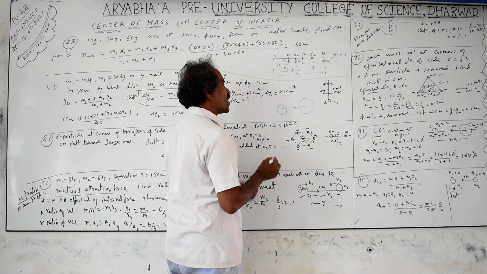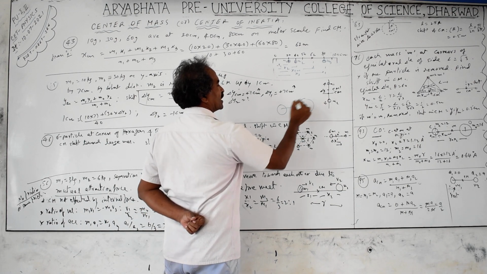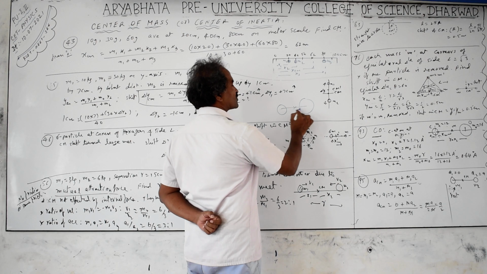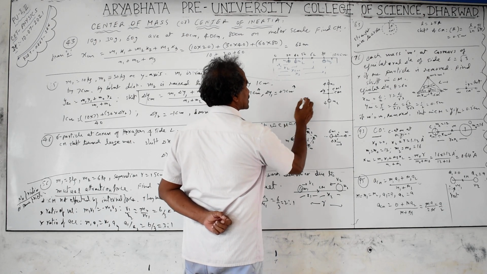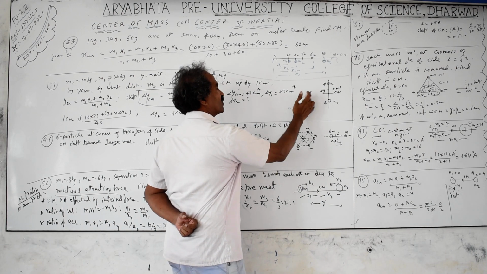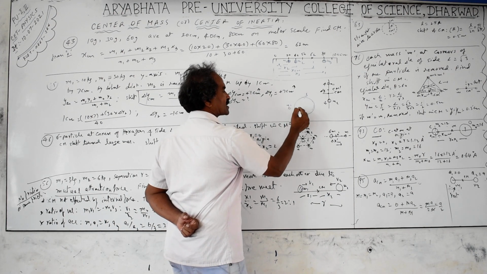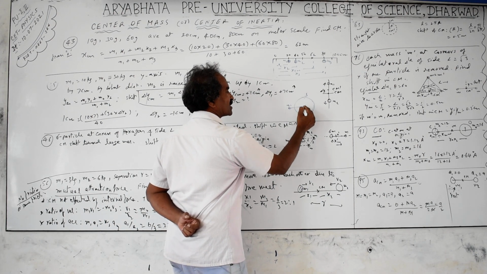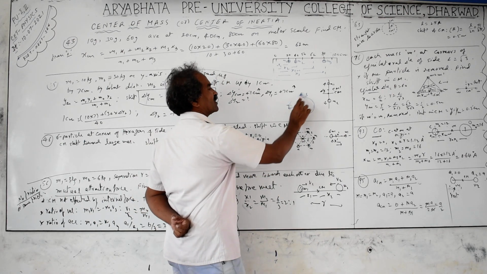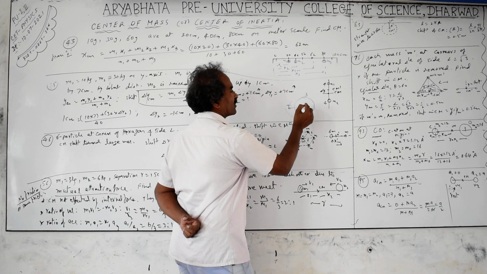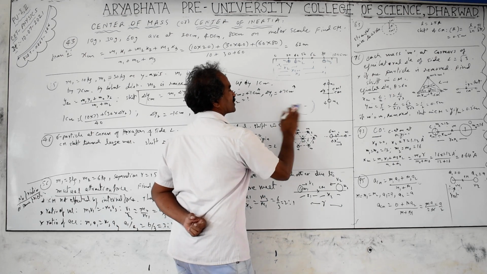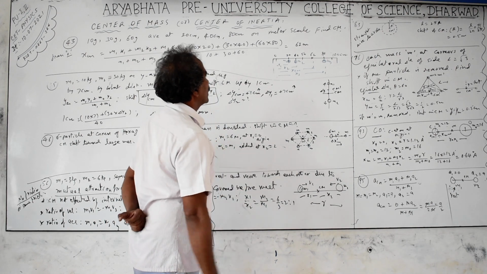If the mass is very high, like the sun, and the planets are very small in size and also in mass, then the center of mass will be inside the sun only. If you take this as the sun, very big one, the earth and other planets together are also very small comparatively. So with this large mass and small mass, the center of mass is close to the larger mass, or almost at the center only. It appears as if the planets are revolving around the center of the sun, but actually they are revolving around the center of mass. Objects always try to move around the center of mass when they get disturbed.